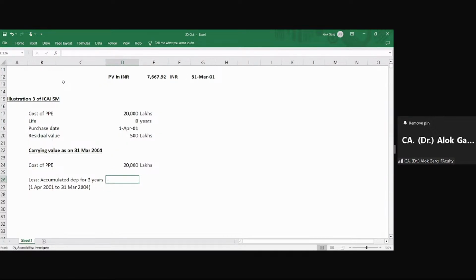My depreciation for 3 years is 20,000 minus 500, divided by 8, multiplied by 3. That is 7312 lakhs.